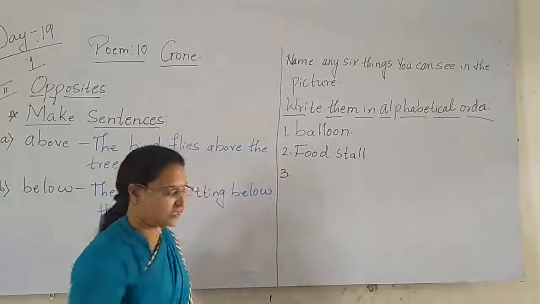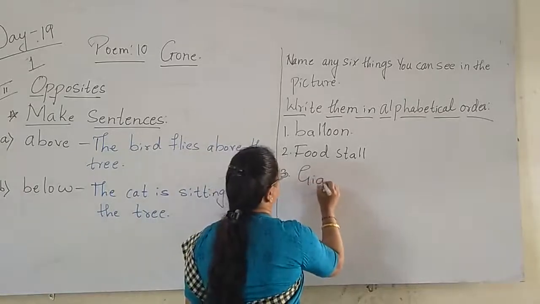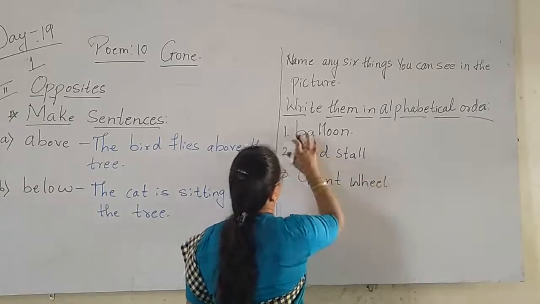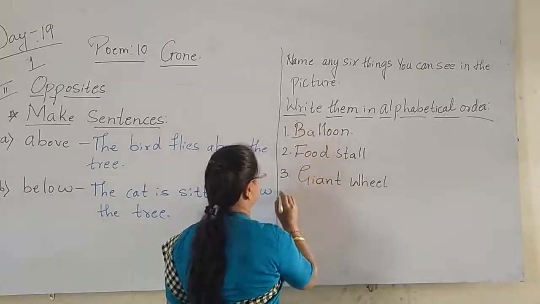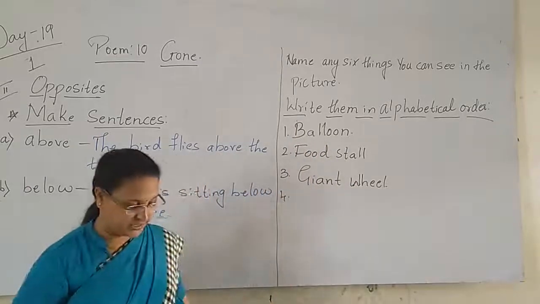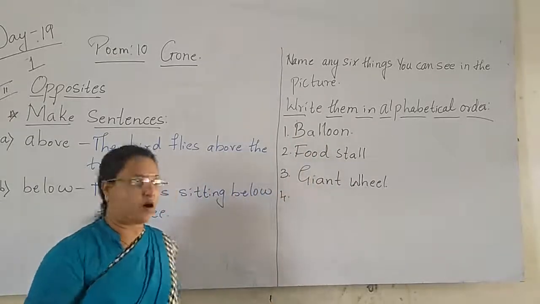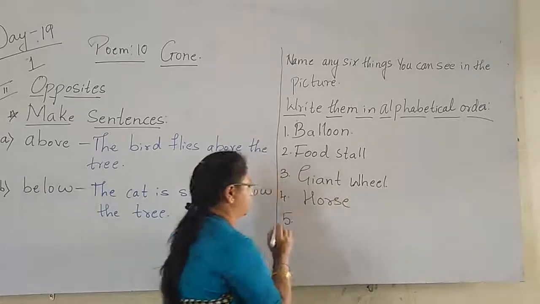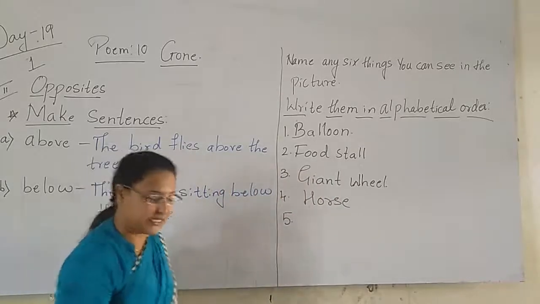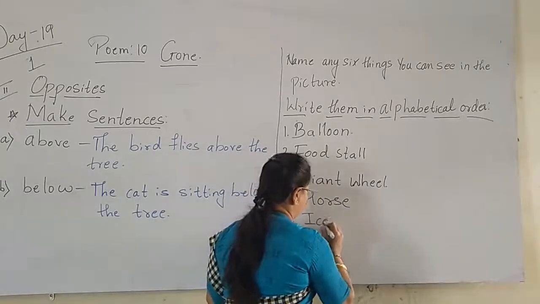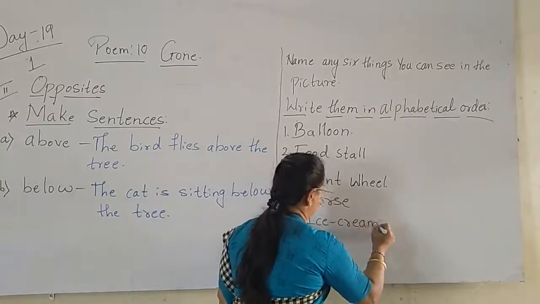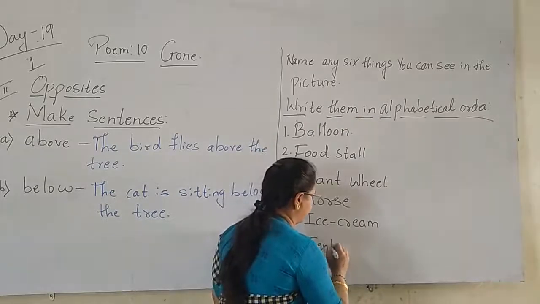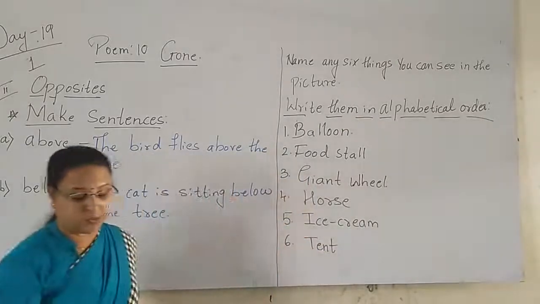Giant wheel. Giant wheel. Next is what here? Horse. H-O-R-S-E. Horse. Then the next is ice cream. Ice cream. And the sixth one is what here? Tent. T-E-N-T. Tent. So these are the words.